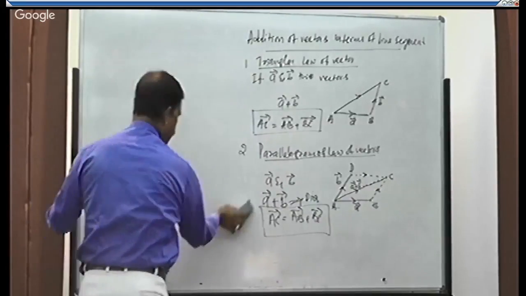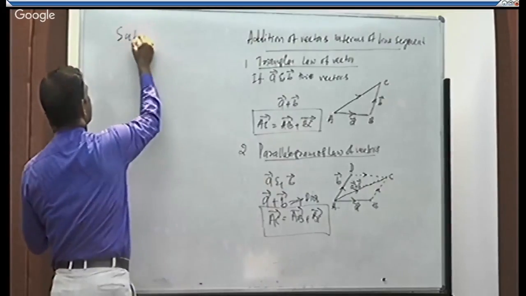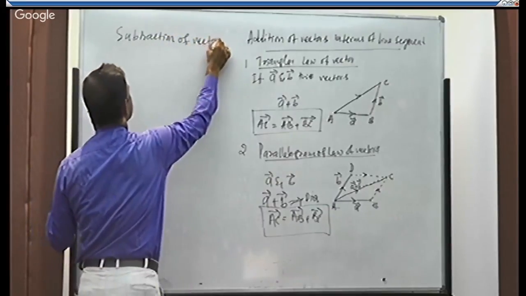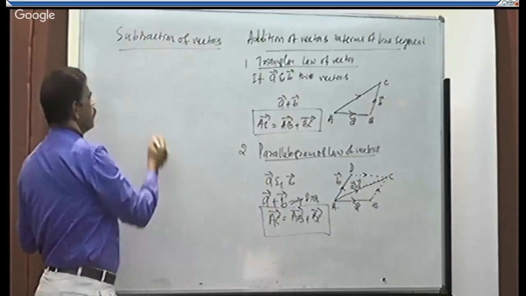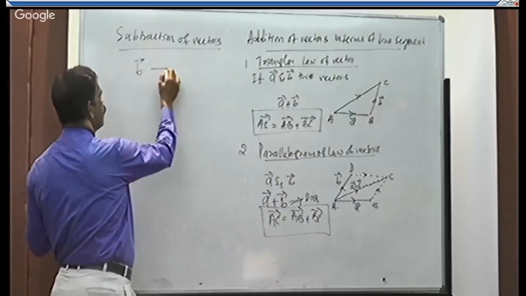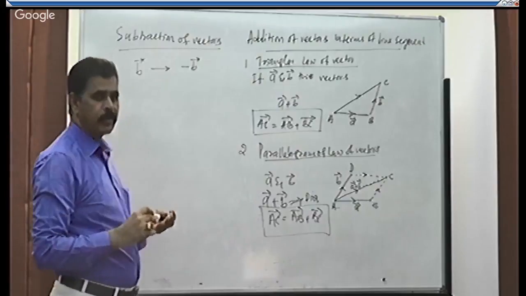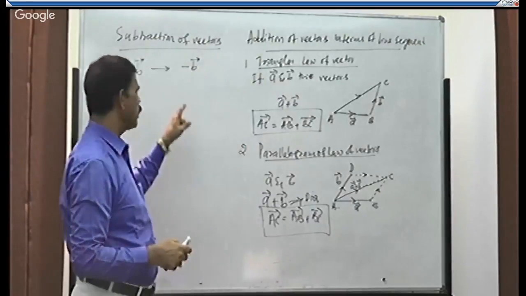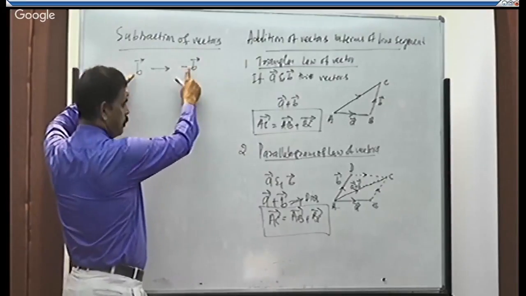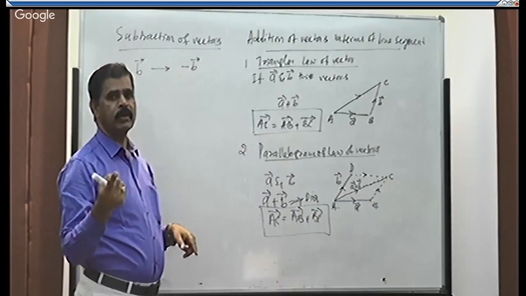Next, how to subtract a vector from another vector. Subtraction of vectors. See, for a vector B, the negative vector is minus B. So what does the negative sign indicate? It indicates the opposite direction. That's all. B and minus B are two vectors having the same magnitude but opposite direction.